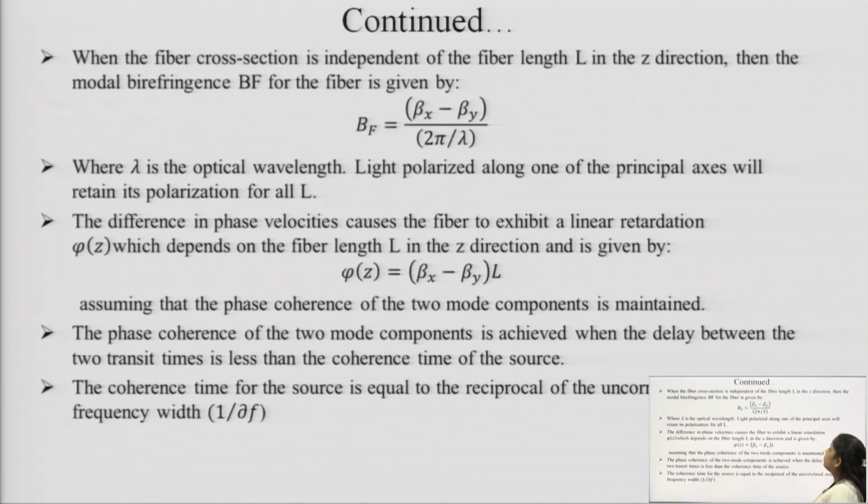And when the fiber fluctuation is independent of the fiber length L in the z direction, that is, the fiber is length independent in the z direction, there is no connection with the z.